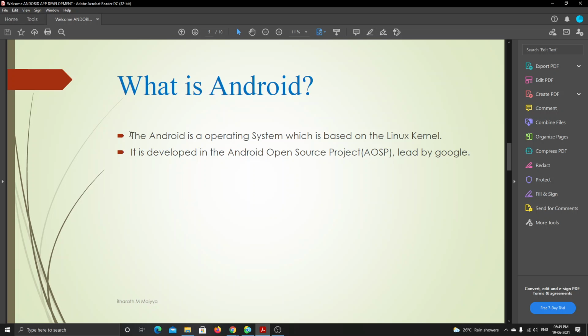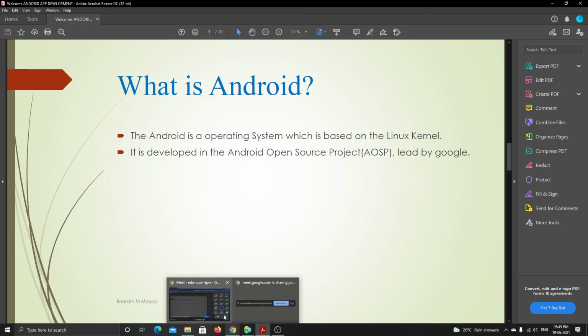Sir, would we prefer Ubuntu OS for Android, or will it also work on Windows? No, it's only based on Linux. Ubuntu is a sub-branch of Linux, also created on the Linux kernel.